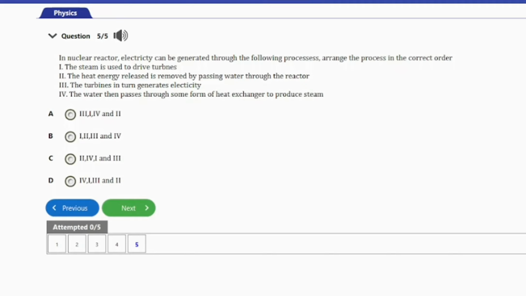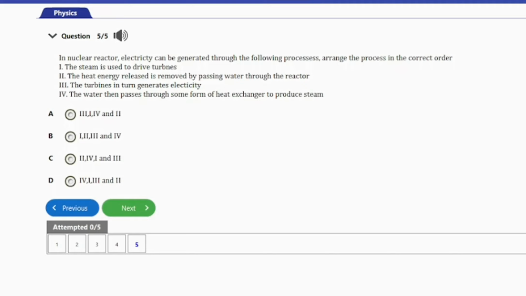So guys, option A says III, IV, and II. Option B, II, and IV. Option C, IV, and II. Option D, IV, III, and II. So guys, looking at this, the correct sequence for this will be: first, the heat energy released